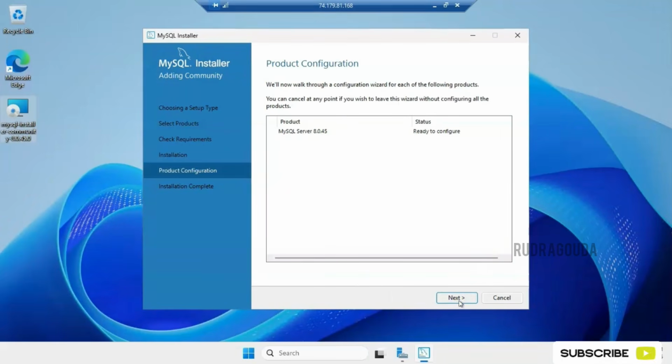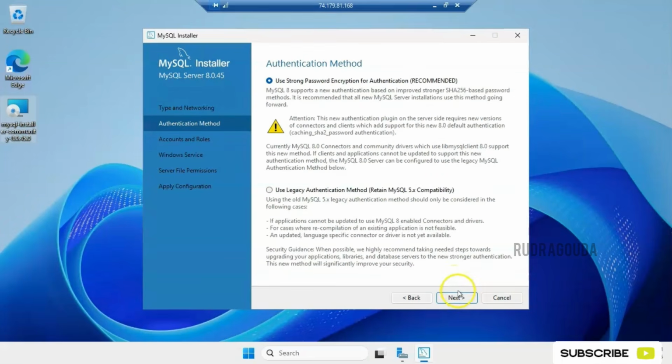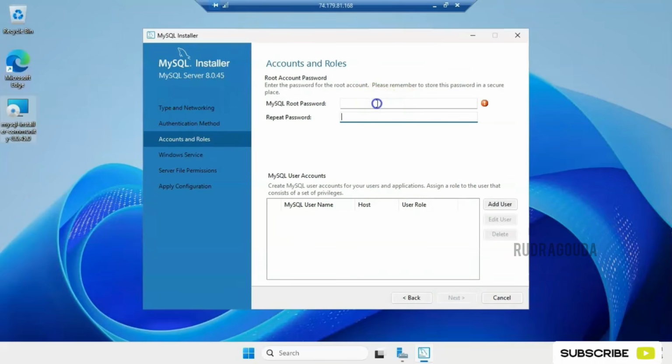Click on next. Okay, and product configuration, ready to configure. I am okay with that information. Again next, and here we are using the port 3306, right? And then next. Now we enter some root password here and then repeat the same password here as well. Let me put some password and then click on next again. It is mentioning password strength is medium, but no worries, since it is a demo environment I am not giving a complex password here. But in a real-time environment it should be very complex, at least a minimum 32-bit length password, so that it will be considered a very secure one, right?